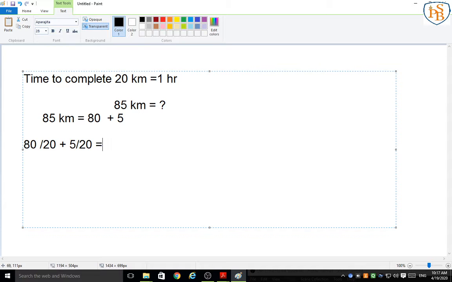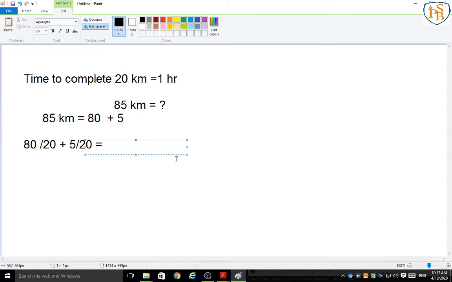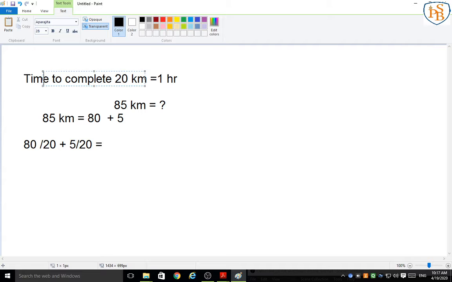So here, 4 twenties are 80. So 4 is 84, plus 5 divided by 20 means 5 fours are 20.